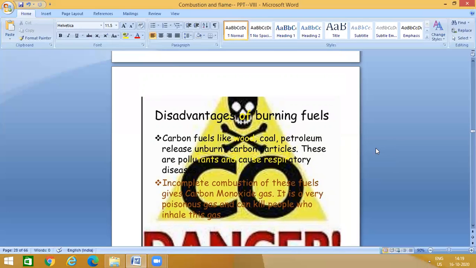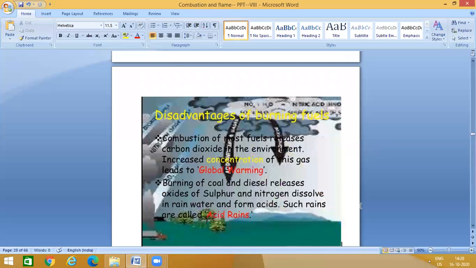Similarly, incomplete combustion of these fuels gives carbon monoxide gas. It's a highly poisonous gas and can kill people who inhale it. So if there is complete combustion, we said it produces carbon dioxide. But if it is incomplete combustion, what will happen? These fuels give carbon monoxide gas. It is a very poisonous gas and it can kill people who inhale it.